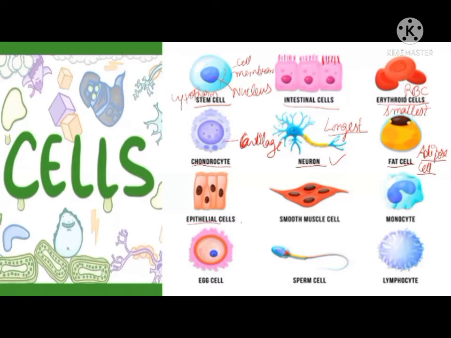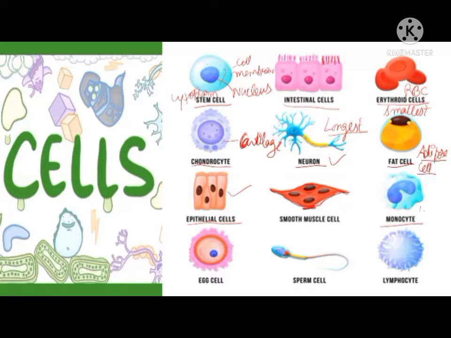Now, epithelial cells are the cells present on the outer covering of any organ or even the skin. The skin cells look long, cuboidal or cube shaped. In this figure, I want to tell you about the various shapes. Like the smooth muscles, which help in movement of the body, they are spindle shaped. This shape is known as spindle, where it is thick in the center and narrow at the corners.